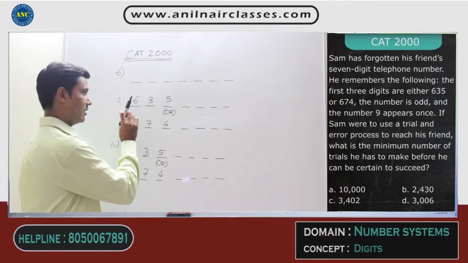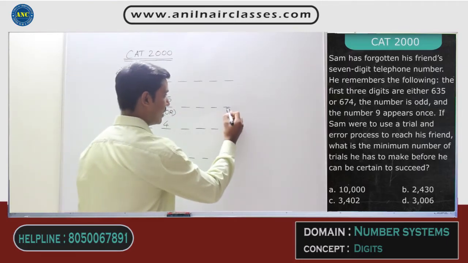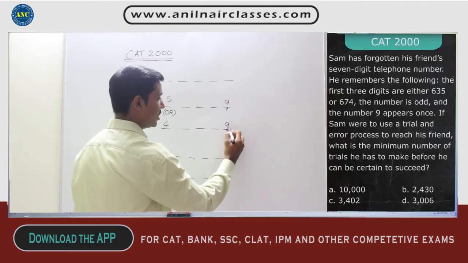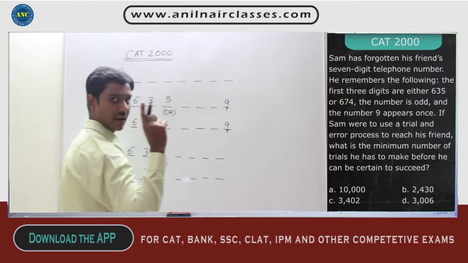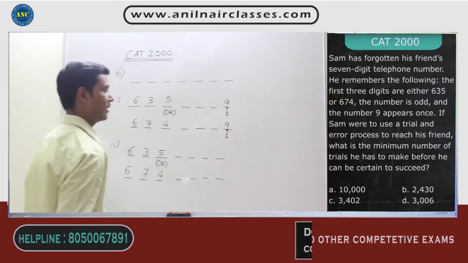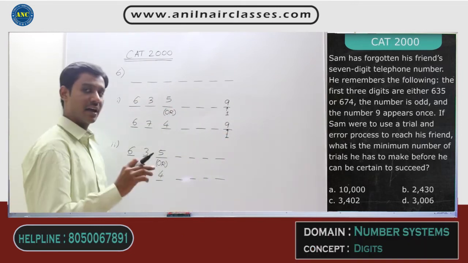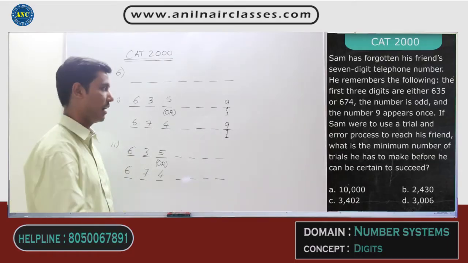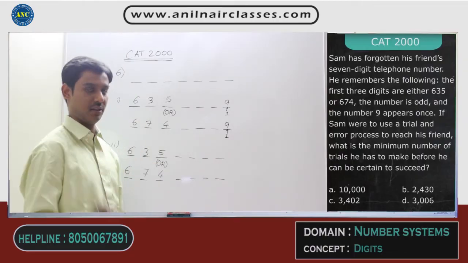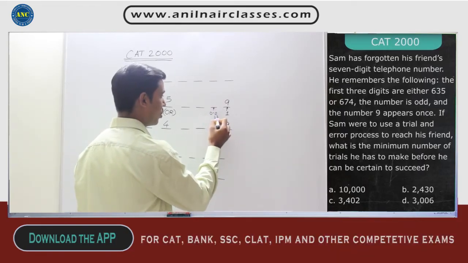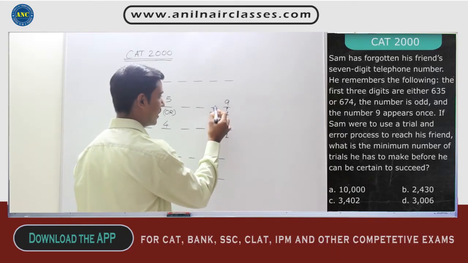Suppose as per the first condition, if the number 9 is the last digit, this position can only be occupied by 9. That means there is only one way of filling that position, right? Next, the other numbers can be repeated. There is no rule that they should not be repeated. Only number 9 should come once. That means this position can take any digit from 0 to 8. There are 9 ways of filling this position, right?